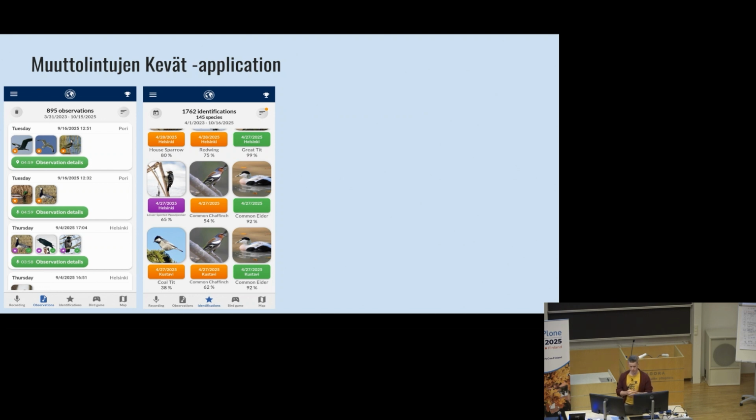The detections that have higher than 90% confidence we consider to be reliable predictions. Those are shown with the green color, and then the purple color indicates that the user has actually confirmed the detection. Those users who are able to identify the birds themselves can give us feedback on how the classification model performs, if the detected species were correct or not. And based on this data, we can further improve the classification model.